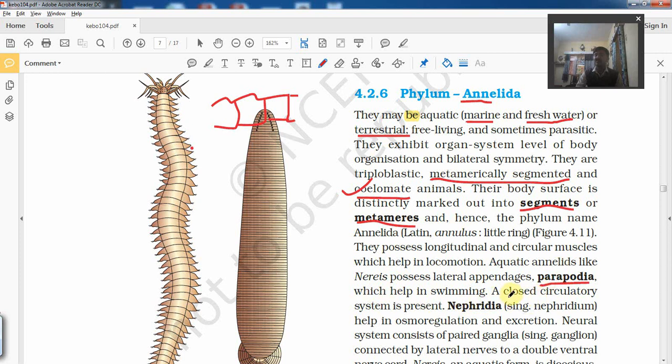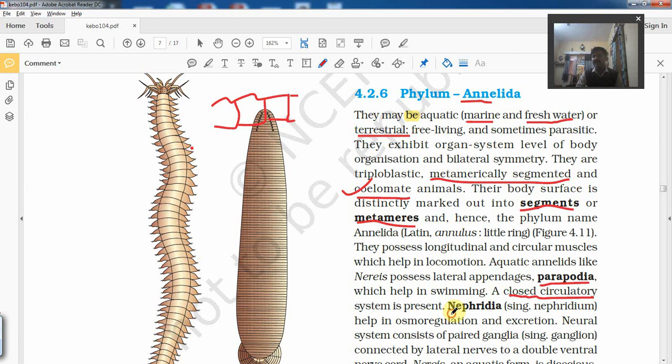Their circulatory system is a closed type of circulatory system. So earlier in the groups there was no circulatory system. They have a circulatory system and this is closed. Closed means blood runs within blood vessels. Like we have a ventral heart, these are invertebrates, so they have a dorsal heart. These are not true hearts. Some blood vessels help in pumping of blood. So they have a closed circulatory system. The body fluid runs within blood vessels.